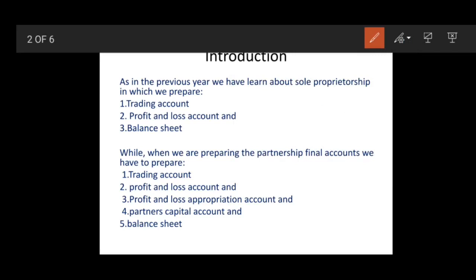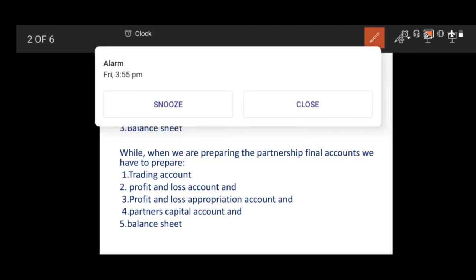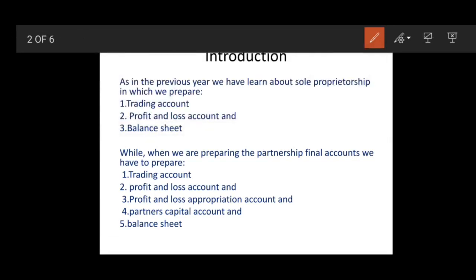And in that profit and loss account, on the credit side we used to write down by gross profit, and then the final conclusion we used to get was net profit or net loss, and that we used to transfer to the balance sheet. And in that balance sheet, in the capital account we used to add net profit, and if it is a net loss we used to minus it, and finally our balance sheet was settled.